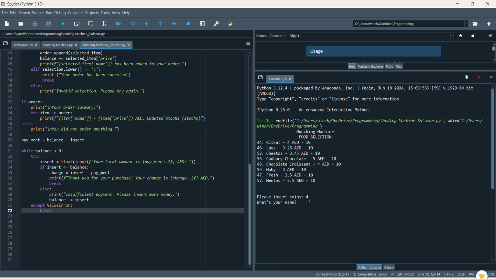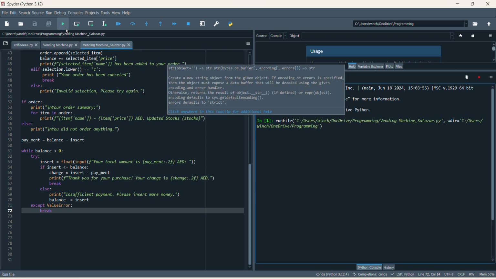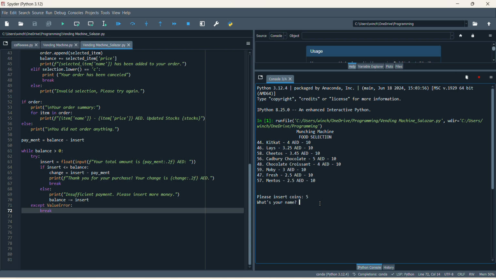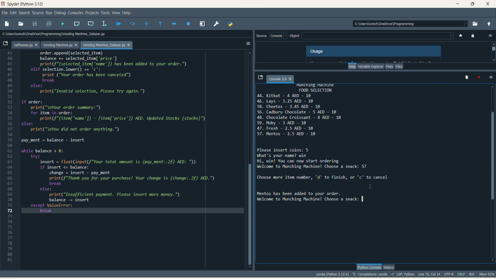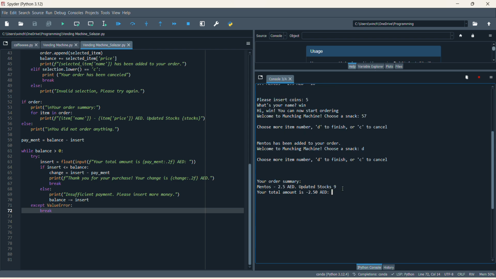Let's change it to 5 dirhams, meaning 44 or 57, if you press the summarize. It will show thank you for your purchase. Your change is 0, so you don't have any change.